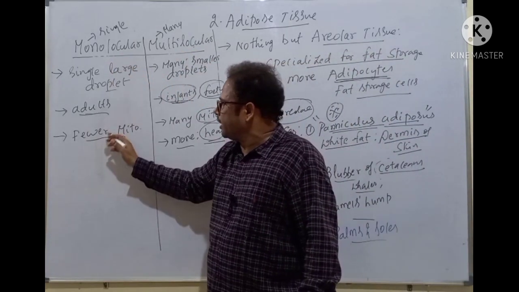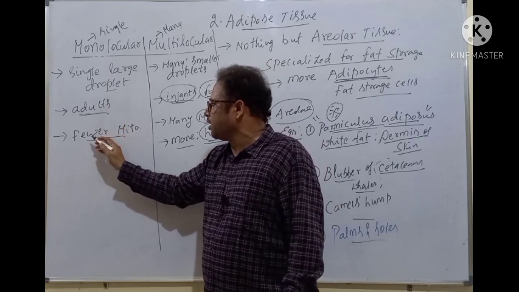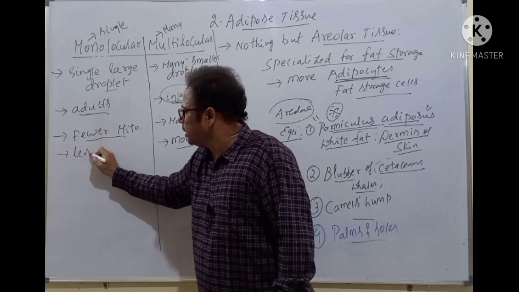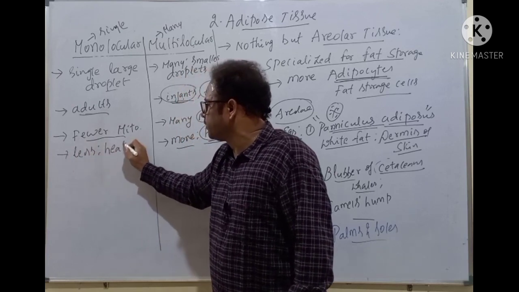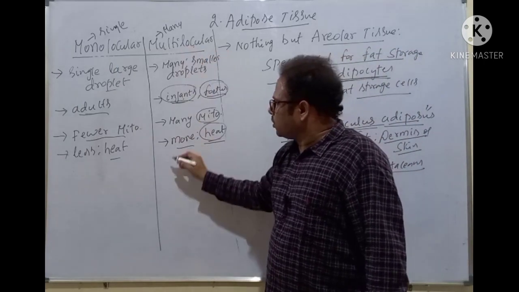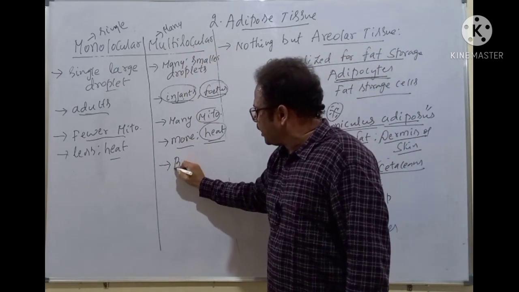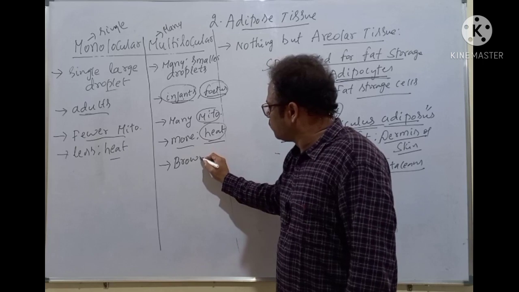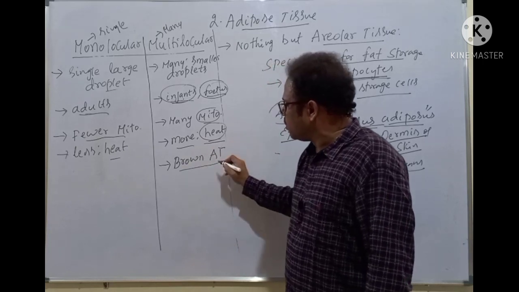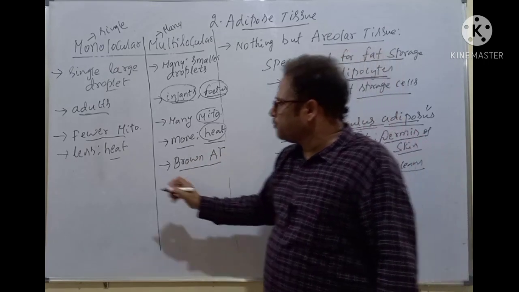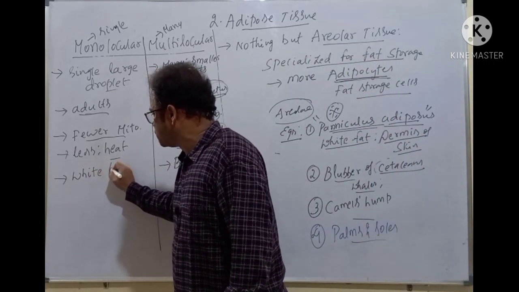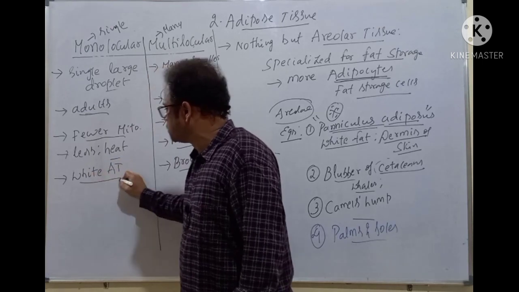Whereas in adults, there is no such requirement. That is why fewer mitochondria are there, and lesser heat is released. And this multilocular type is called brown fat or brown adipose tissue, whereas the monolocular type is called white fat or white adipose tissue.